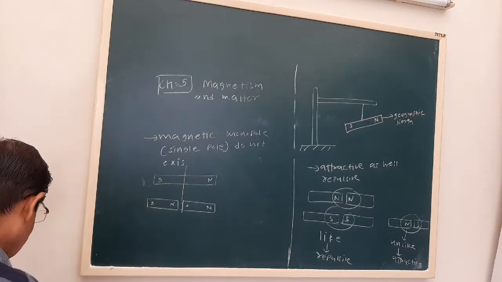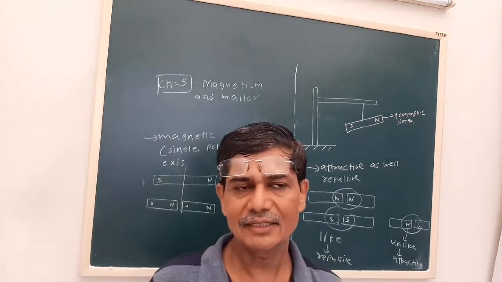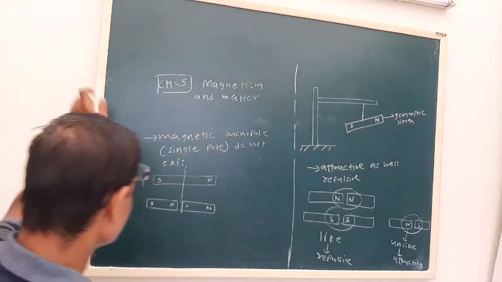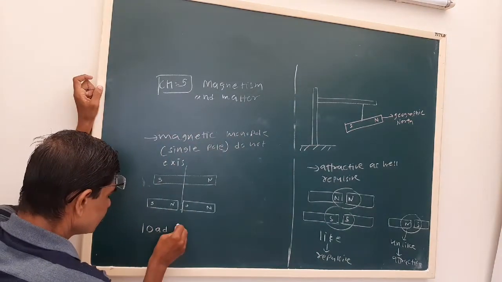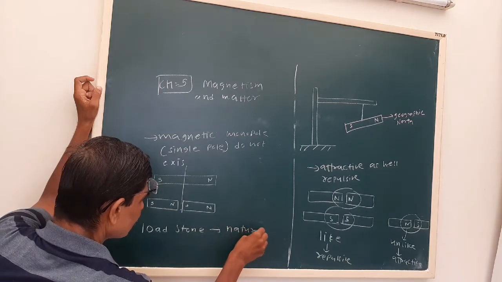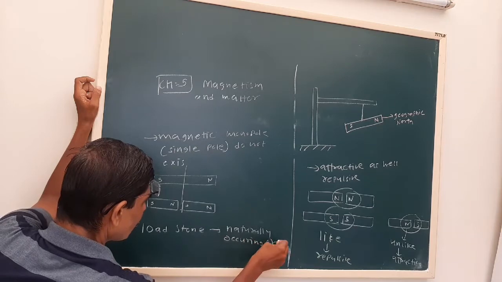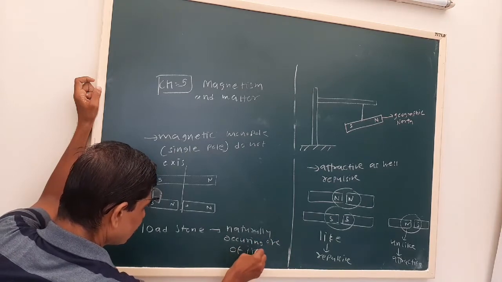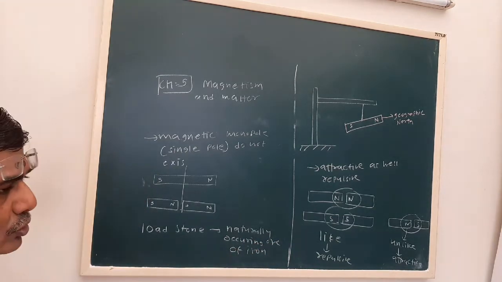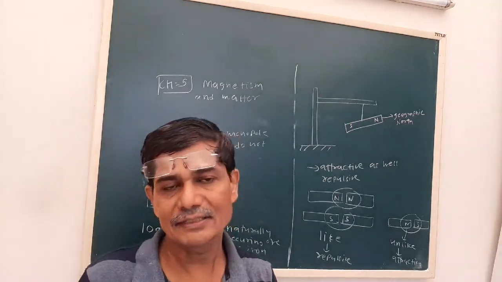Now, some materials like lodestone are a naturally occurring ore of iron that has a magnetic property.